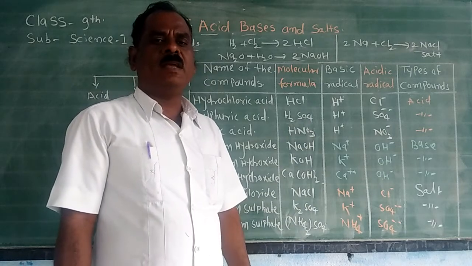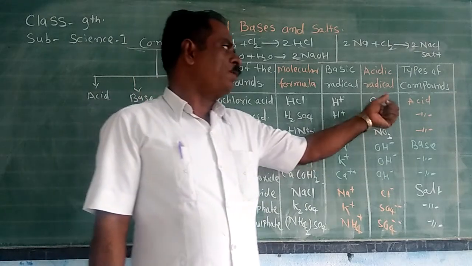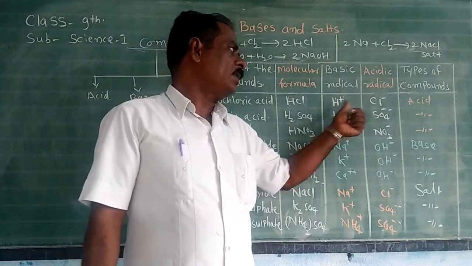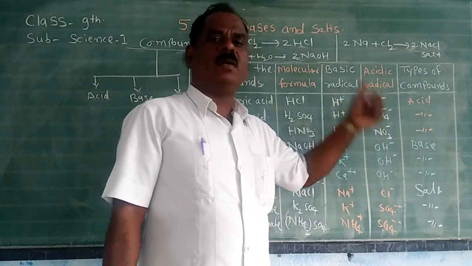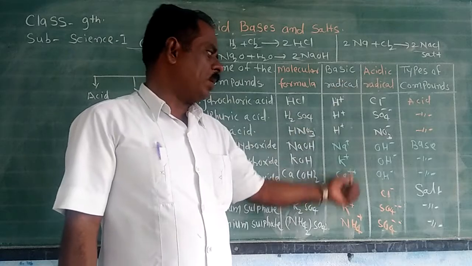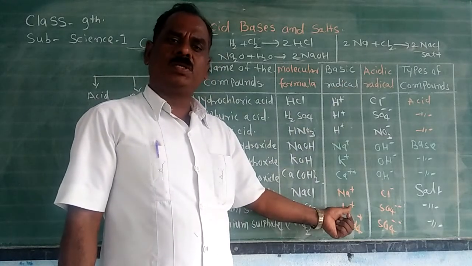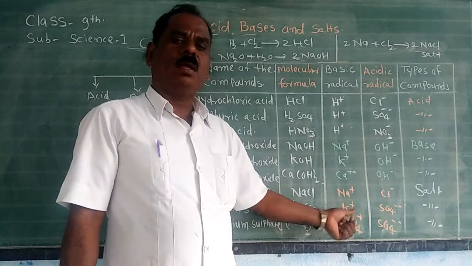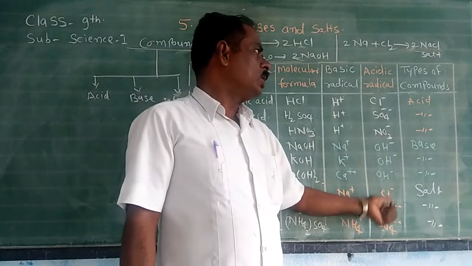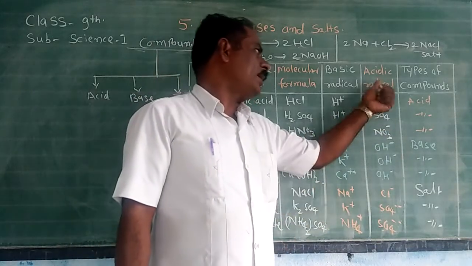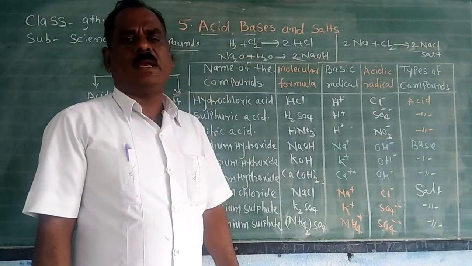And acidic radical means the ion formed by removing the hydrogen ion of an acid. These ions are called acidic radicals. Or in other words, all positive ions show the property of base, therefore they are basic radicals, and all negative ions show the property of acid, therefore all negative ions are called acidic radicals.